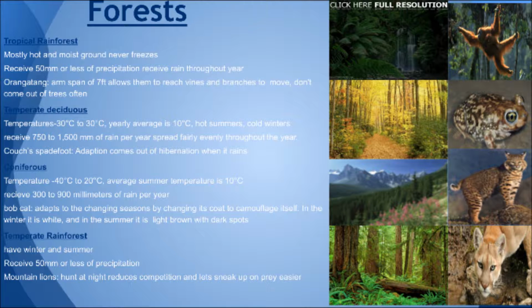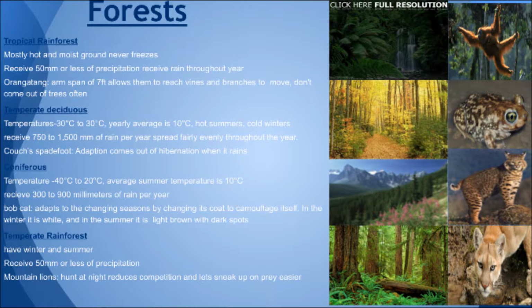Animals that have adapted to forest include the orangutan that adapted to the tropical rainforest by having an arm span of 7 feet to reach vines and branches and doesn't have to come out of trees, so it's less susceptible to predators.